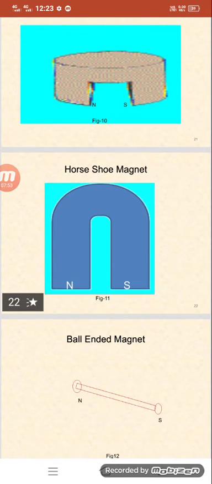And a ball ended magnet also, which has ends in the shape of a ball at the end of the magnet.